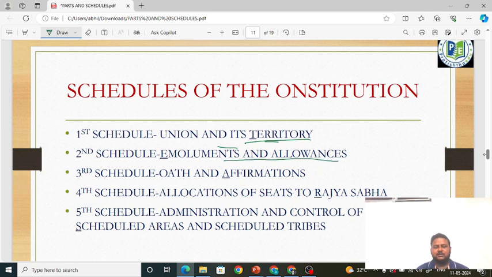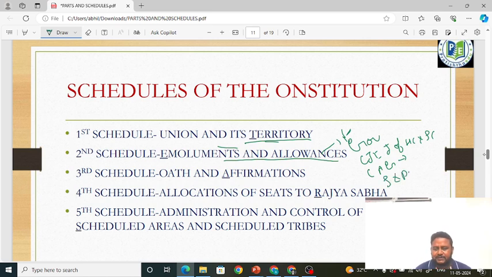Emoluments and allowances of whom? Of President, of Governor, of Chief Justice of India and judges of High Court and Supreme Court. Of Comptroller and Auditor General. You should learn who that person is, what that person does, what the functions of the Comptroller and Auditor General are. Everything you will learn.